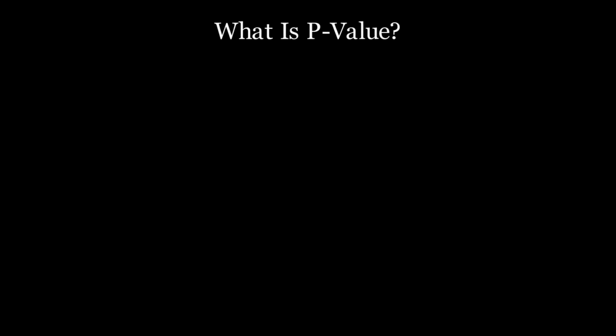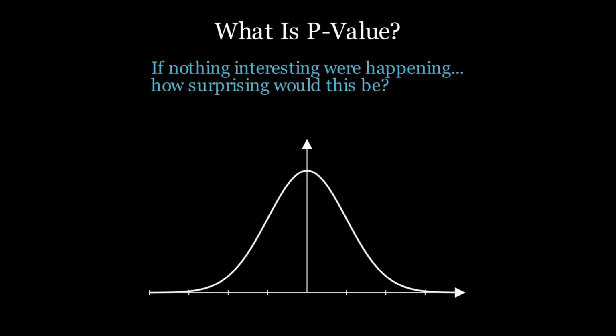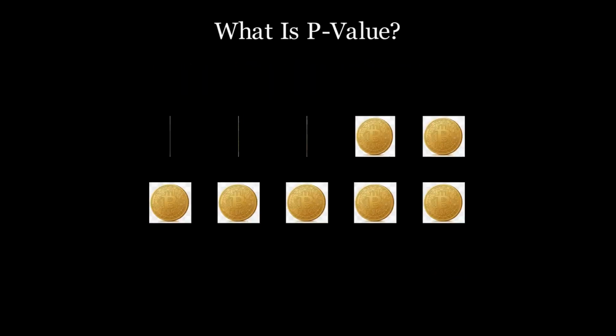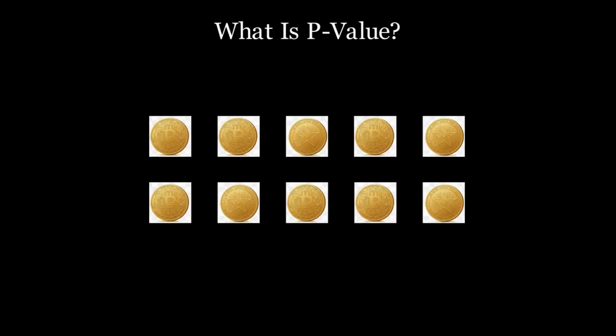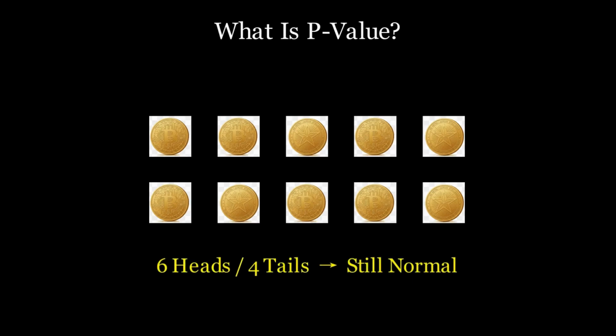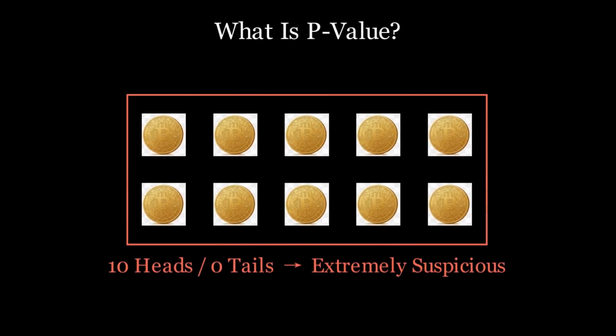Before we can understand p-hacking, we need to understand one key idea, the p-value. The p-value answers a very specific question. If nothing interesting were happening, if there were truly no effect, how surprising would this data be? Imagine flipping a coin 10 times. 5 heads and 5 tails, completely normal. 6 heads and 4 tails, still normal. 10 heads, that would be surprising. The p-value measures that level of surprise.